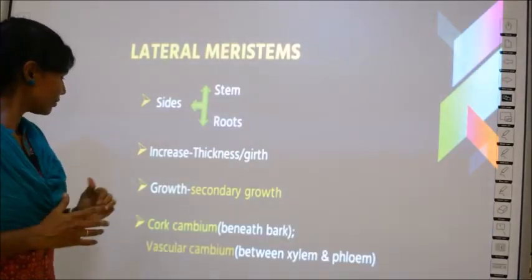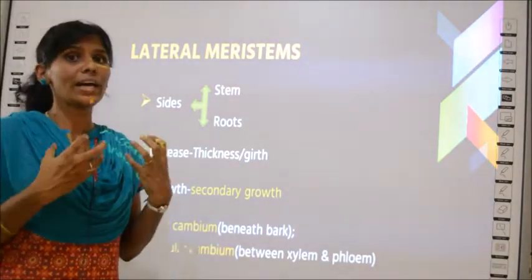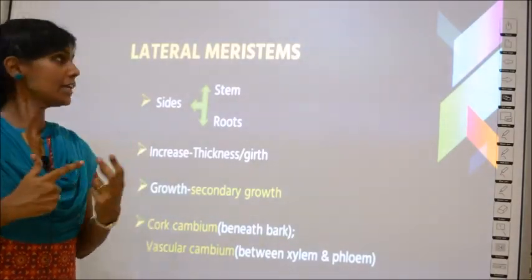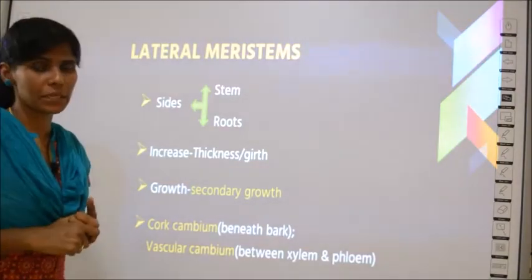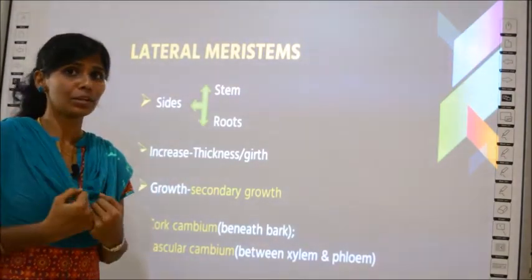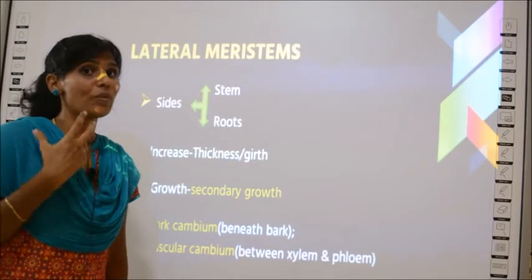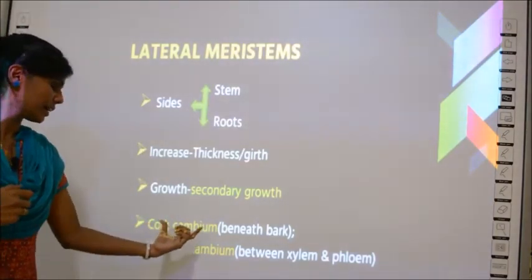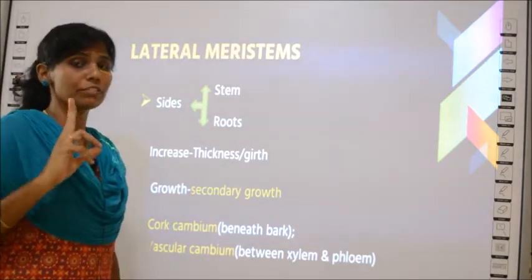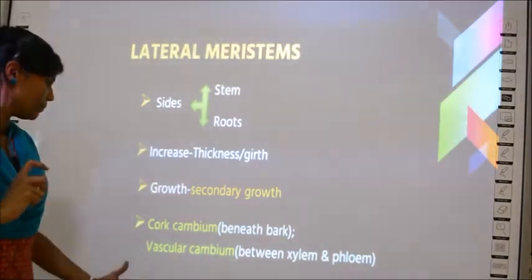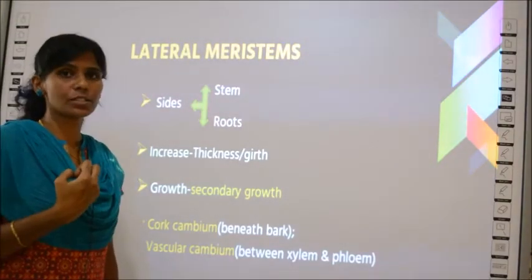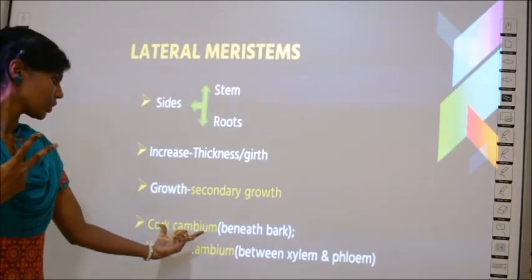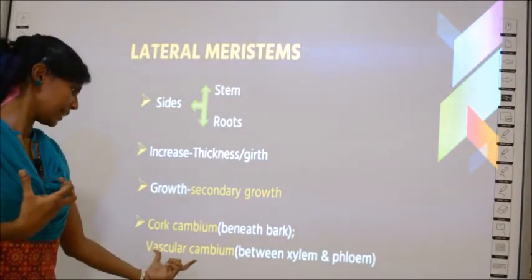One more point: there are two special, unique places where you find the lateral meristems. Where are the two? There are two special places in a plant where you can find these lateral meristems. So memorize these terms. The first place is called cork cambium and the second place is called vascular cambium. What are these? I will tell you later. For now, just know the words cork cambium and vascular cambium.